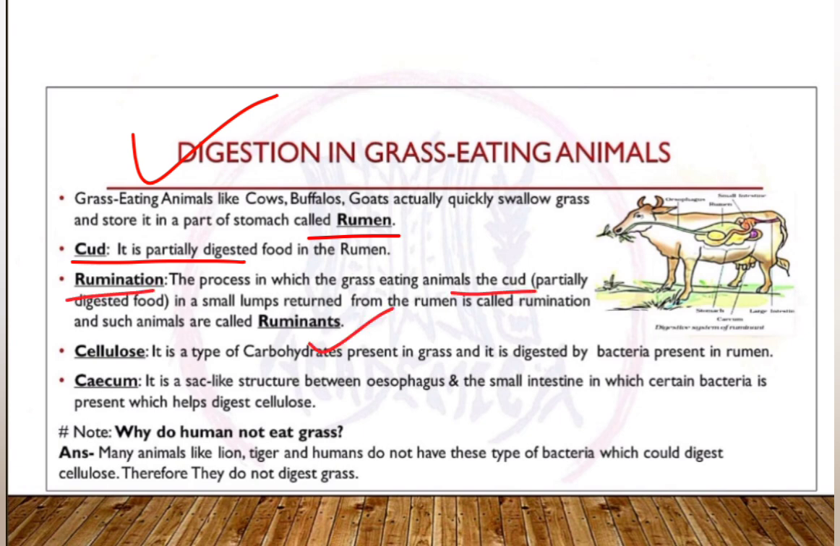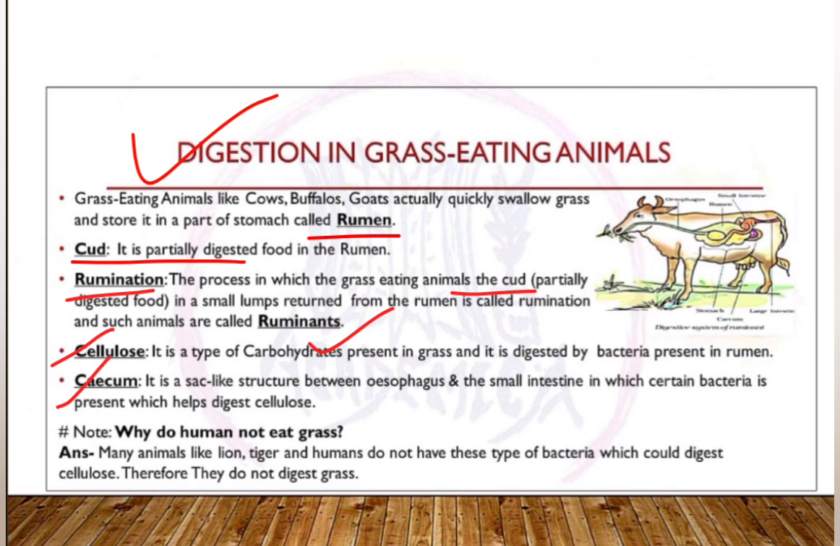And the process when grass-eating animals bring the cud back from the rumen in small lumps is called rumination, and such animals are called ruminants. Cellulose. Cellulose is a type of carbohydrate usually present in grass, and it can only be digested by bacteria present in the rumen of grass-eating animals.